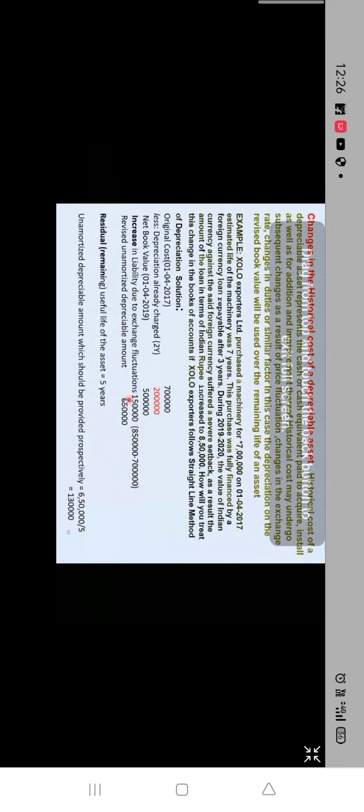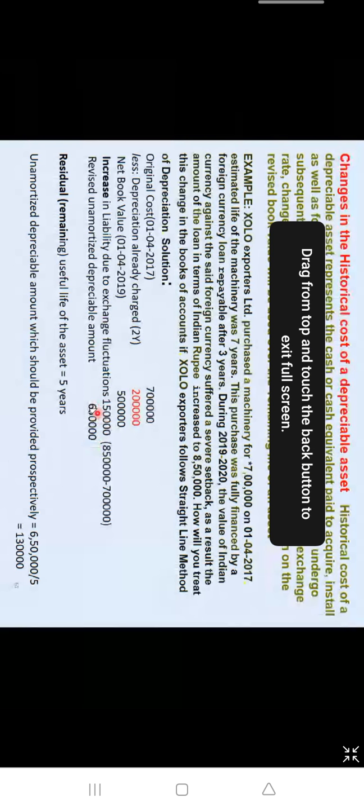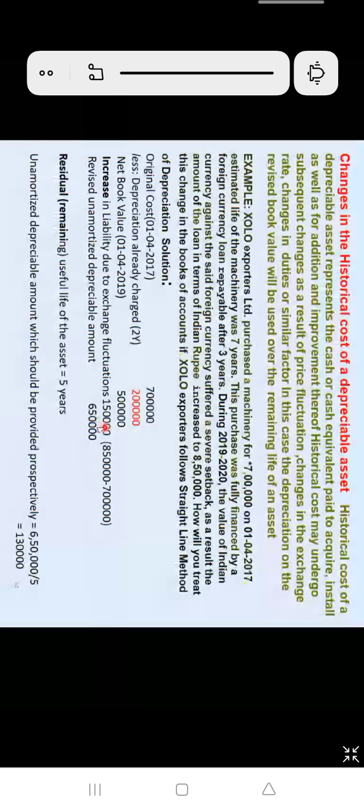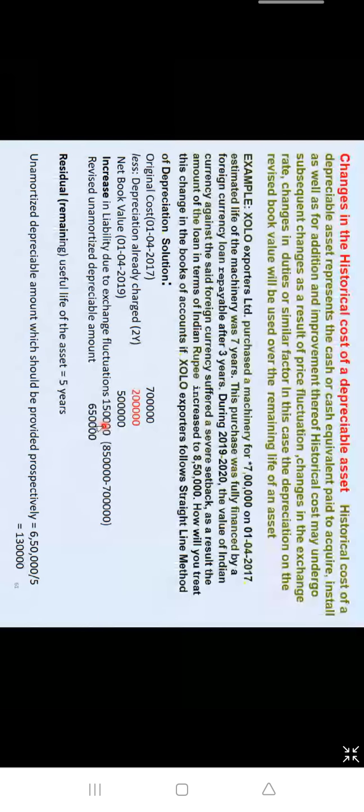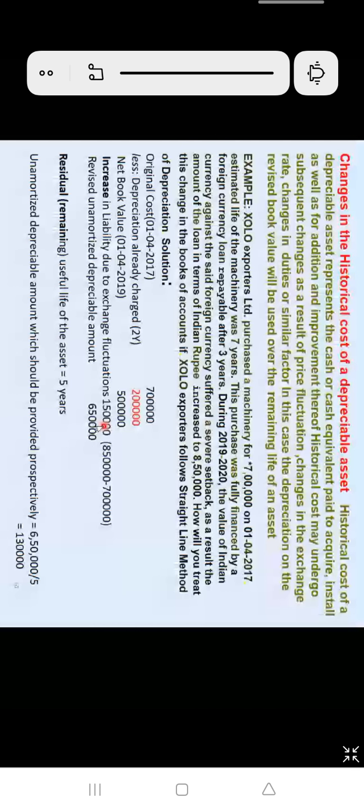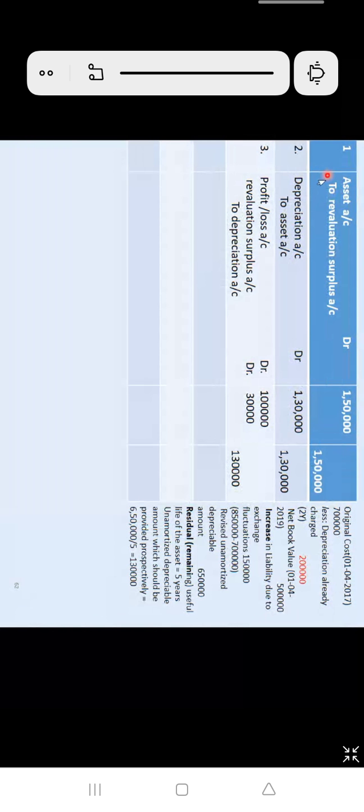Now how much was your increase? 1,50,000. So this increase is posted on the debit side of asset account and credit side of revaluation account. So what will be your entry? Asset account, ma'am? Debit. Yes.